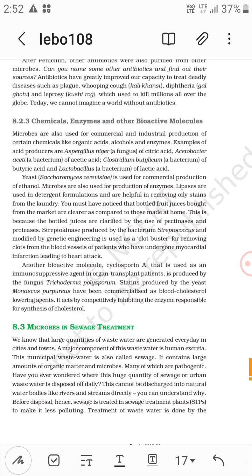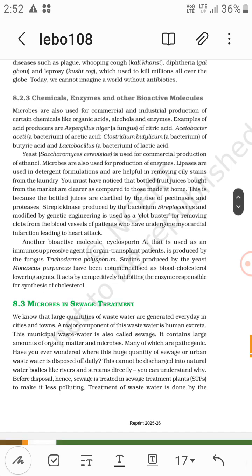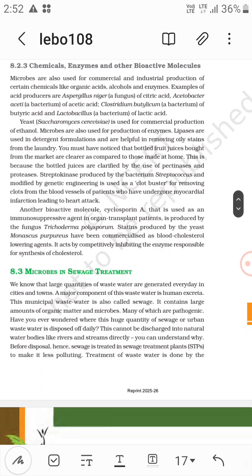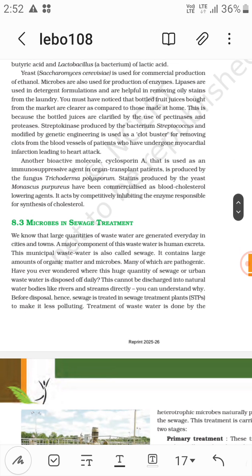Statins produced by the yeast Monascus purpureus have been commercialized as blood cholesterol lowering agents. They act by competitively inhibiting the enzyme responsible for synthesis of cholesterol, right?